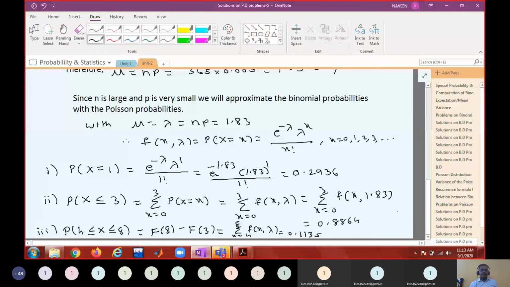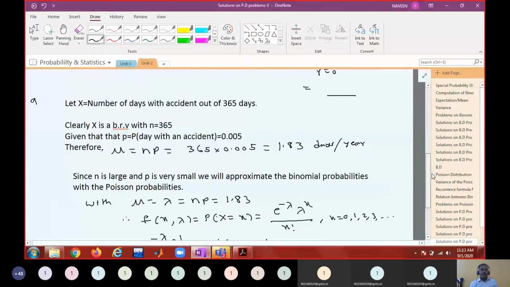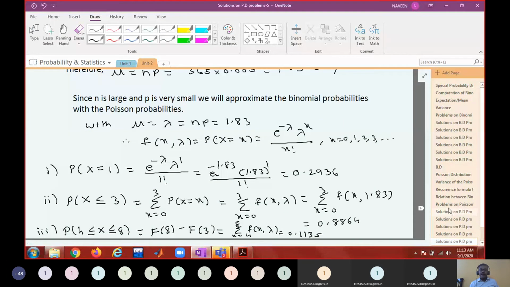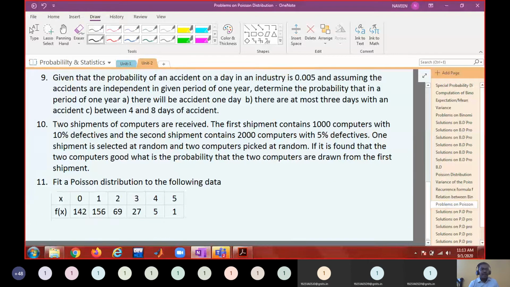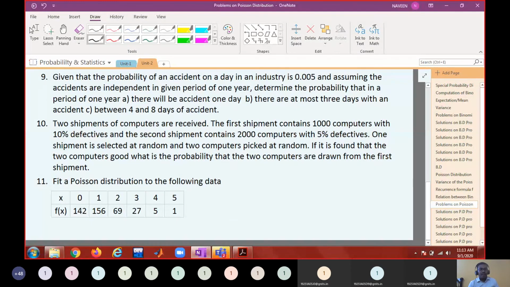Yes, sir. Next, problem number 10. 10 we'll see later. Okay. 10 I would like to discuss separately. If you want to try, you can try this. I'm not telling whether this is a binomial distribution or Poisson distribution. I don't know whether some distribution is suitable or not.